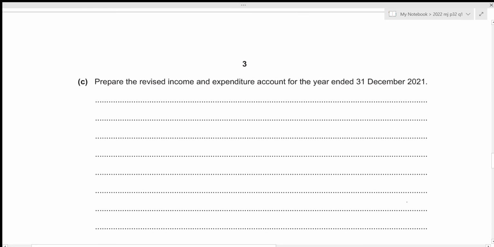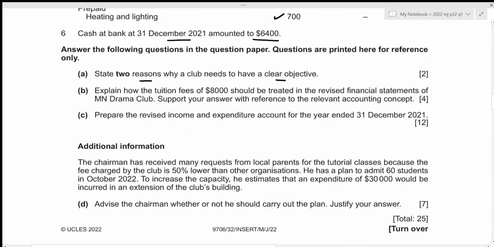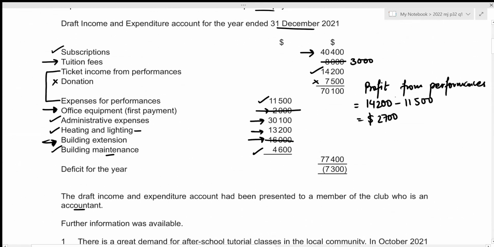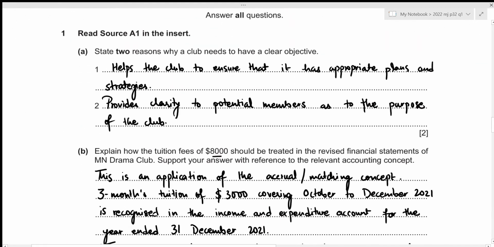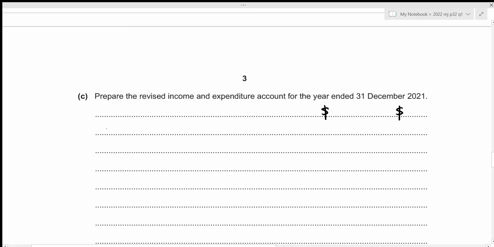We now need to prepare the revised income and expenditure account for the year ended 31st December 2021. So this will now be quite easy because we have already calculated all of the correct figures as well as the items to be included. So let's start with our income section. Let's have a look above. The items to be included are subscriptions, tuition fees, and our profit from performances. So let's write down the headings. We have subscriptions, tuition fees, and profit from performances.